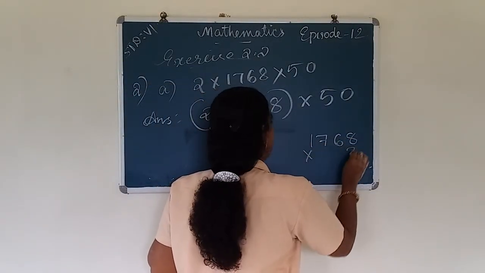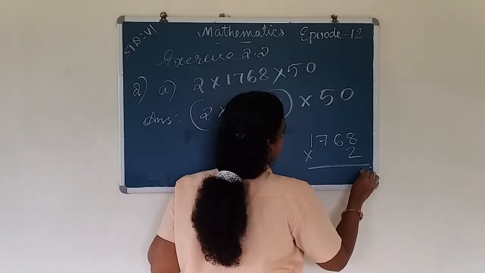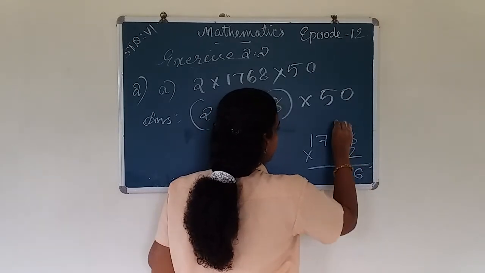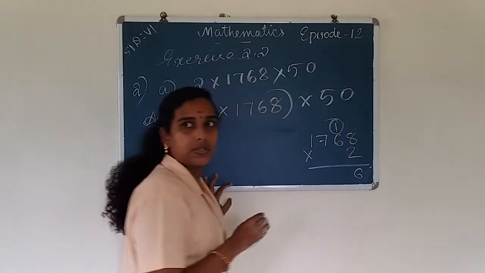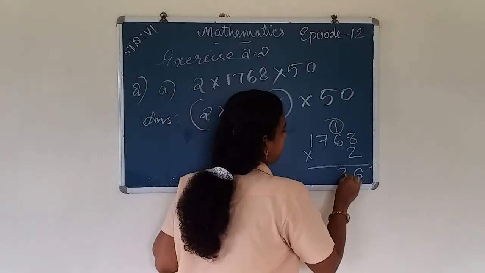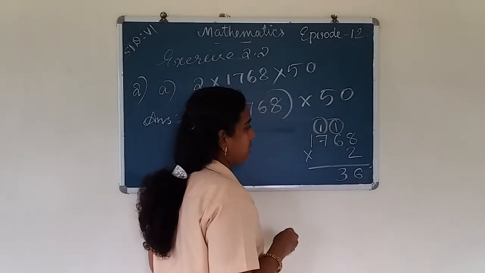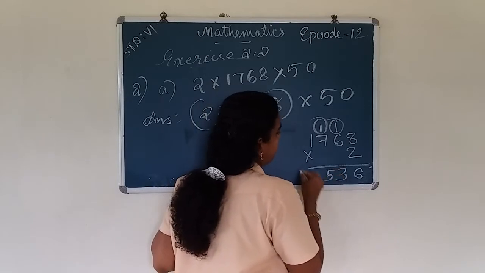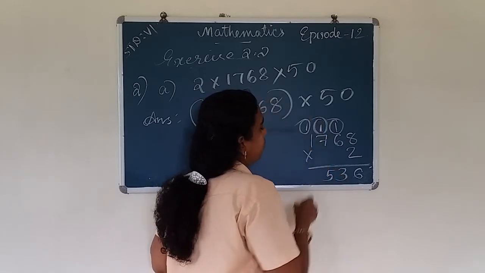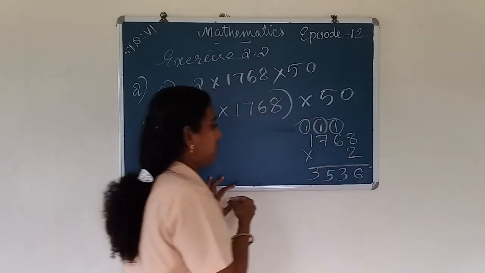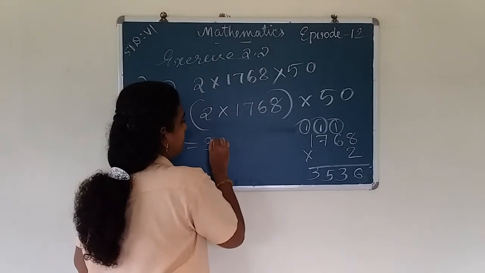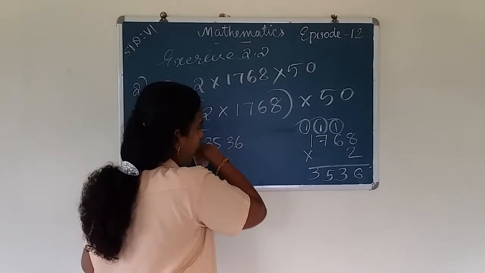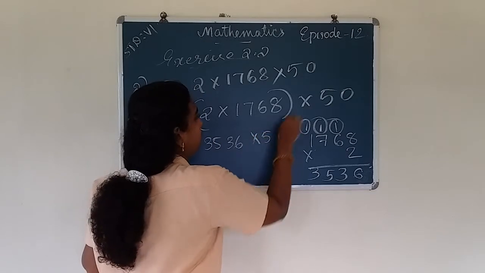1768 into 2. 8 2s are 16, remainder 1. 6 2s are 12, 12 plus 1, 13, remainder 1. 7 2s are 14, 14 plus 1, 15, remainder 1. 1 into 2, 2, 2 plus 1, 3. So we get 3536 into 50.